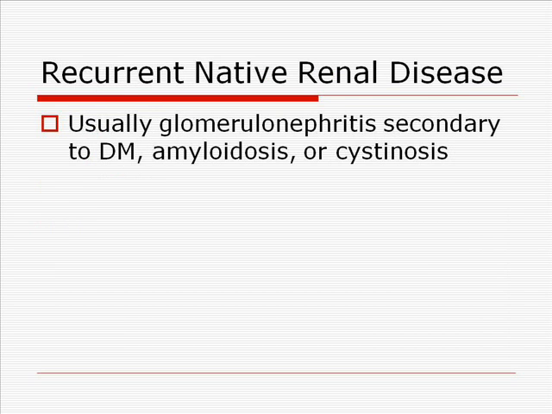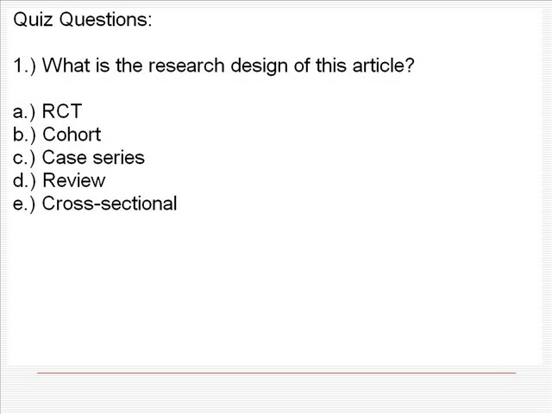Glomerulonephritis recurrence is more common with diabetes, amyloidosis, and cystinosis, and it tends to be the most common cause of recurrent native renal disease. It's usually incidental but subclinical. Patients with active vasculitis and oxalosis pre-transplant have a higher incidence of renal damage in the early stages, and ultrasound is not useful except to exclude treatable causes of reduced renal function.